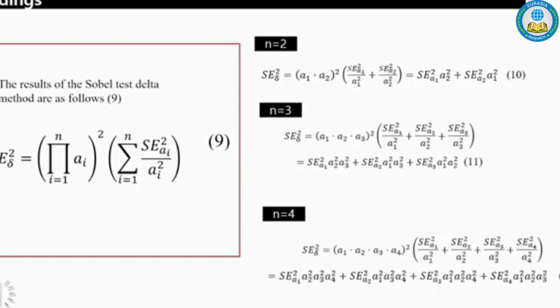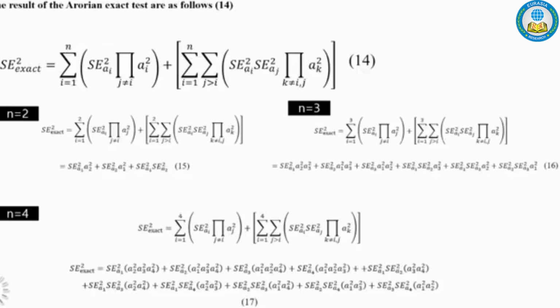When we input the value of n equals 2, representing the case with two coefficients, it matches what we are familiar with. For n equals 3, it becomes equation 11. By simply adding additional terms, we can continue to obtain calculated values. Since the other two generalizations follow the same method, we will explain them briefly. We also demonstrate that the Aroian exact test is extended in the same way from n equals 2 up to n equals 4.